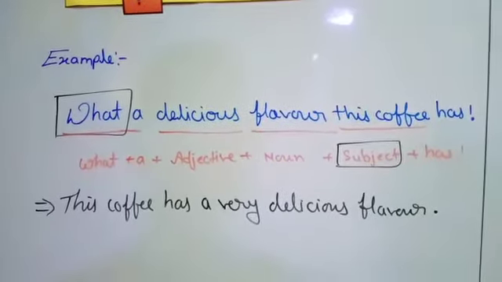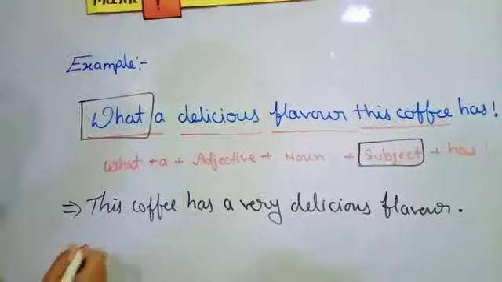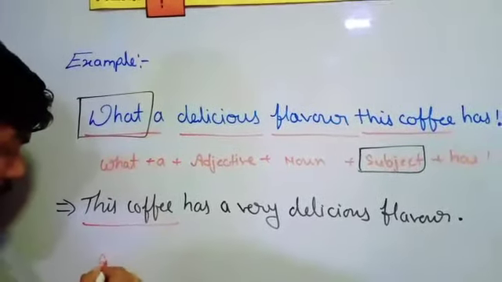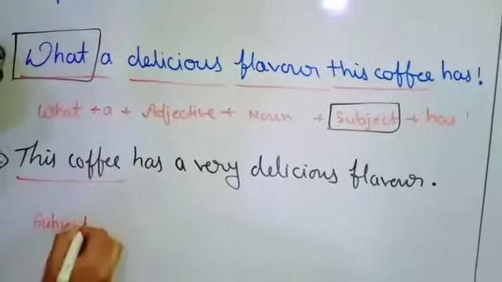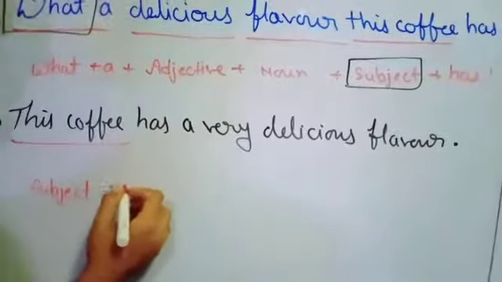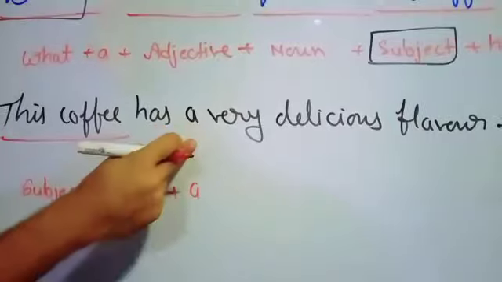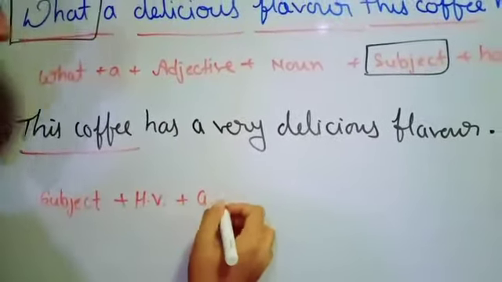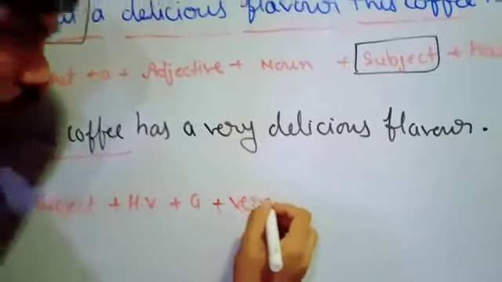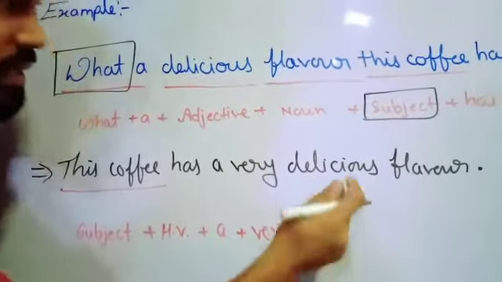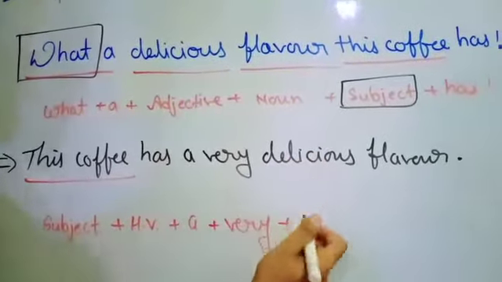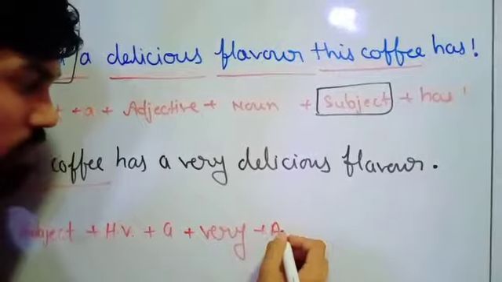So what we did, we started with the subject, plus helping verb, plus a, plus very, plus the adjective, delicious.